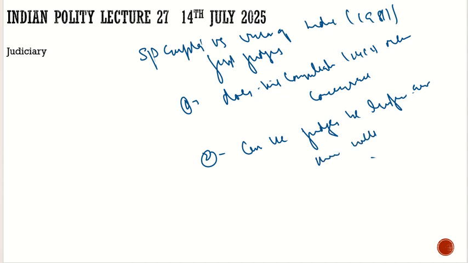So these were the questions asked to the Supreme Court at that time. The Supreme Court said, look at the Constitution, look at the English dictionary. Does consultation mean concurrence? It is very much clear. Consultation means consultation. The president will consult and he may accept it or not. So consultation does not mean concurrence.